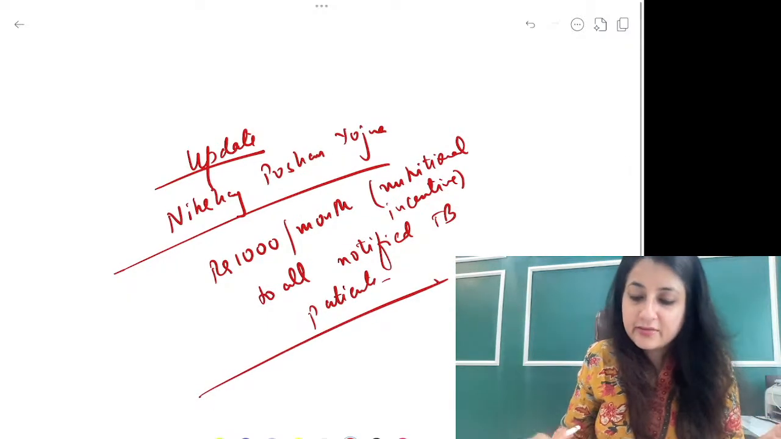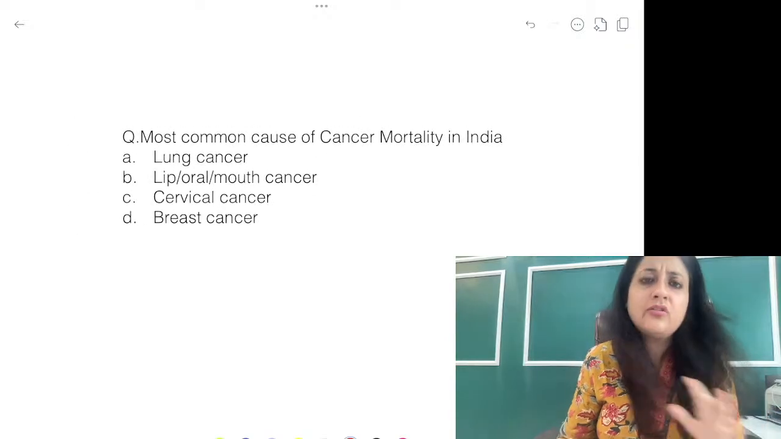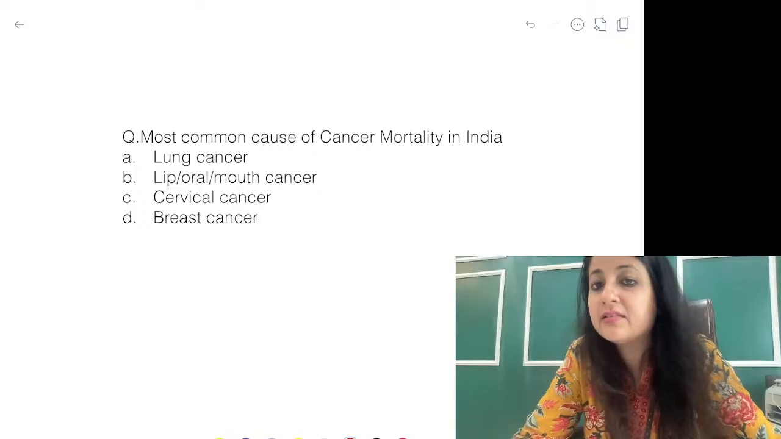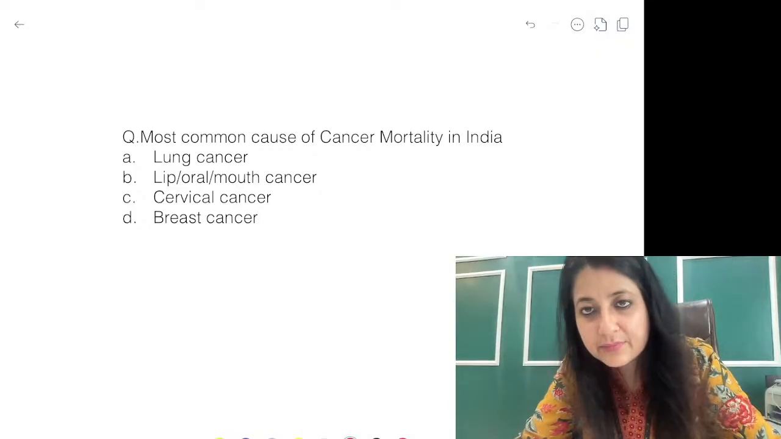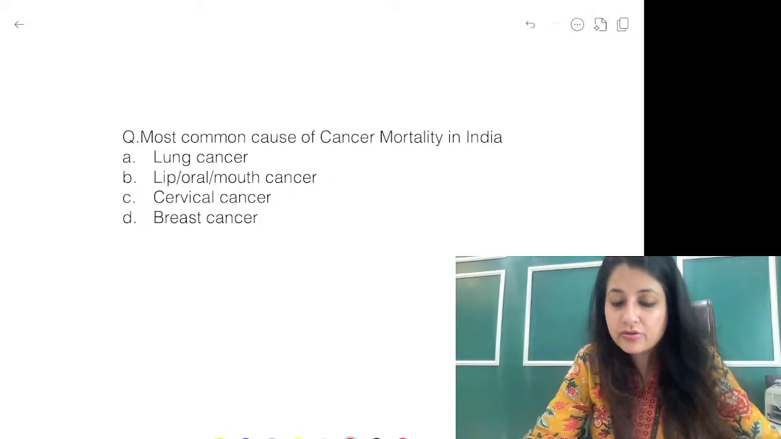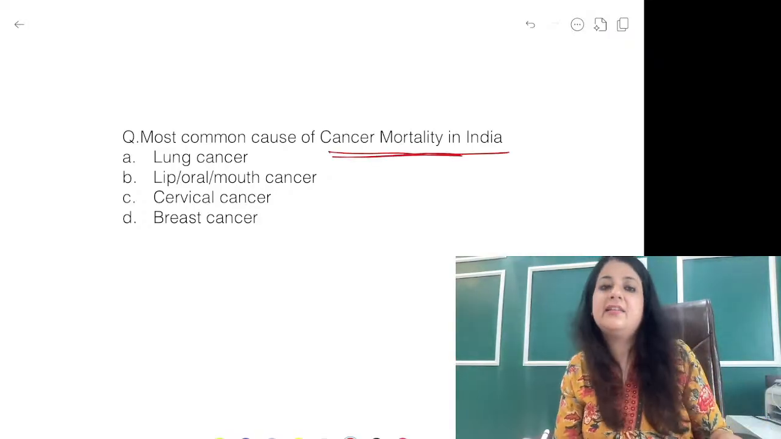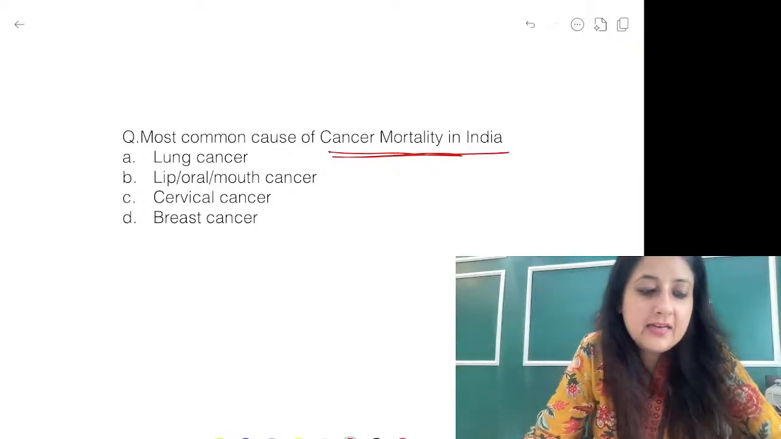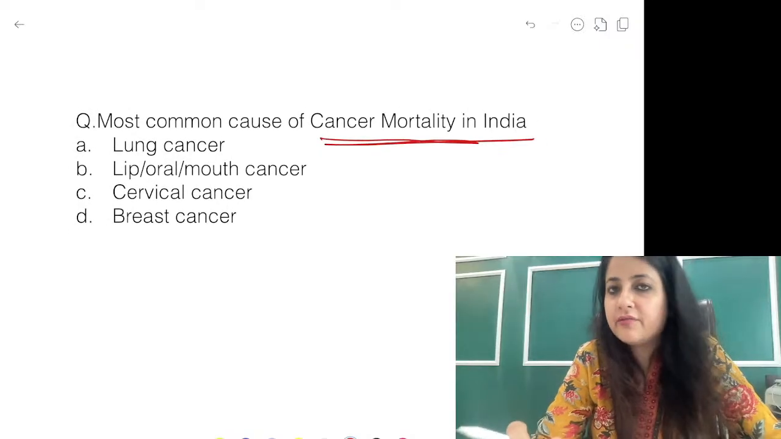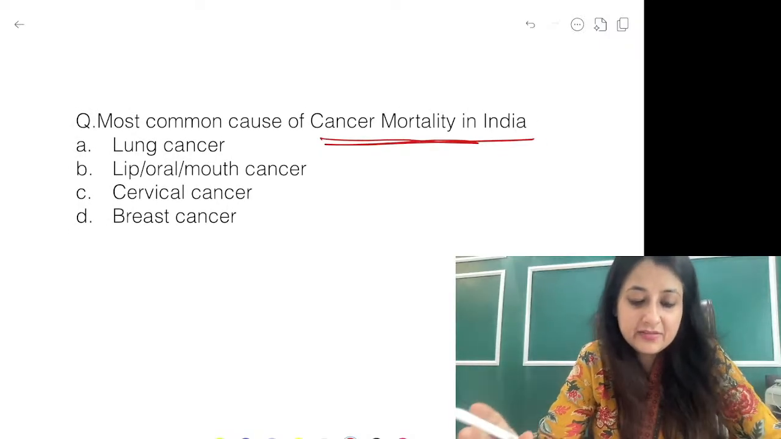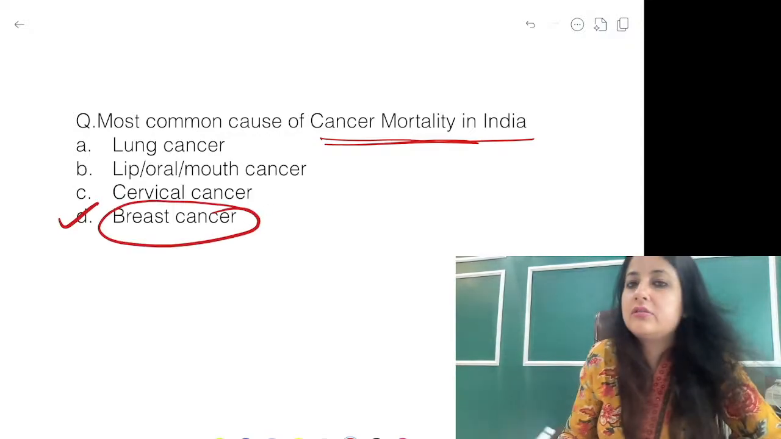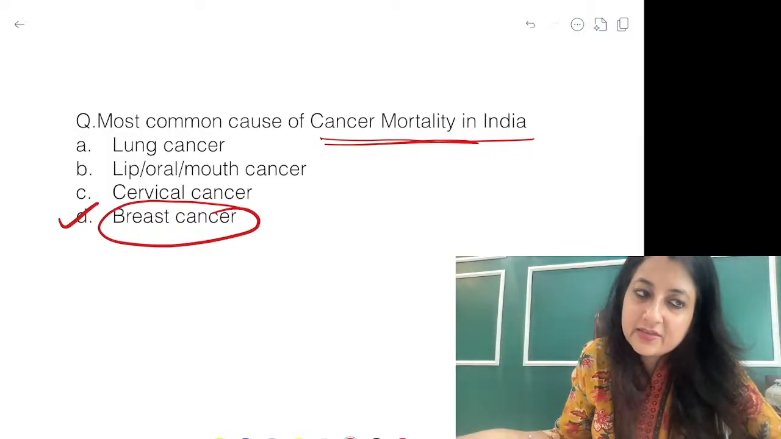Chalo, going to the next question, a little about cancers. There's a lot of confusion going on. Somebody messaged me, ma'am, what is the most common cancer in India, which is the most common cancer in males, overall in India what is the most common cancer? So I just wanted to clear your doubts. Most common cause of cancer mortality in India, lung cancer, lip oral mouth cancer, cervical cancer, breast cancer. What is the most common cause of cancer mortality in India? It is not lung cancer, it is not lip oral. Cancer mortality is also breast cancer. Most common cancer is also breast cancer.